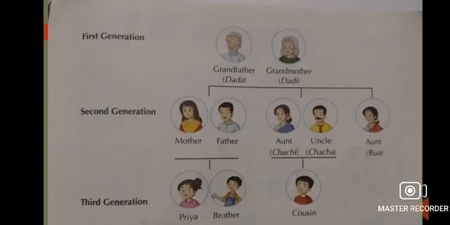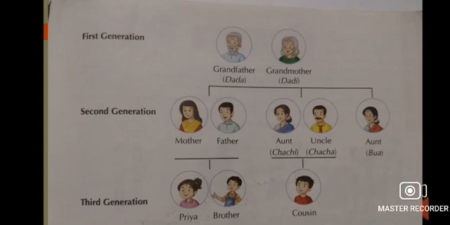Children, while making a family tree, we must remember the following points. A family tree consists of three generations: first, second, and third generations. Our grandparents belong to the first generation. They are shown on the top. Then, their children, meaning our parents, uncles, and aunts, form the second generation of the family.